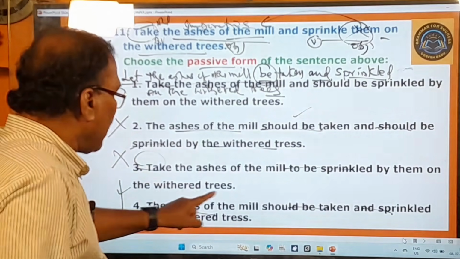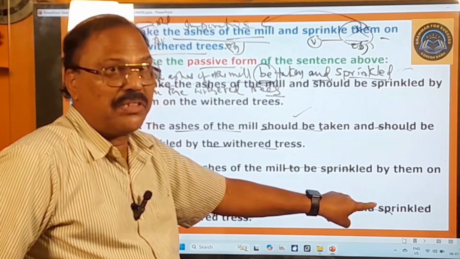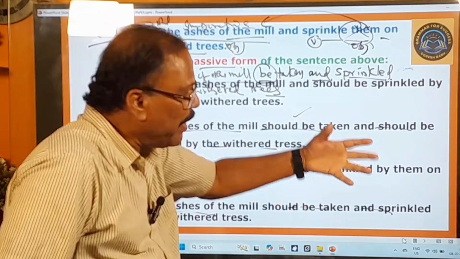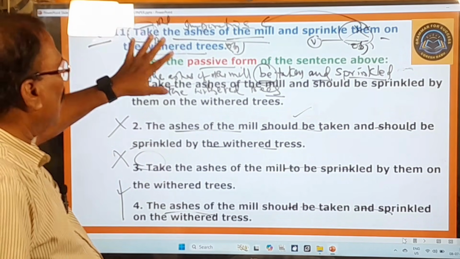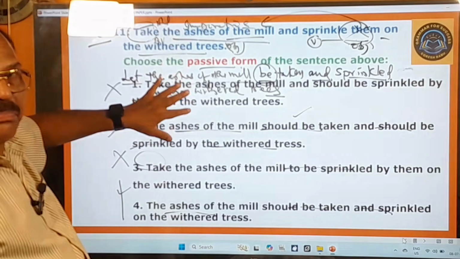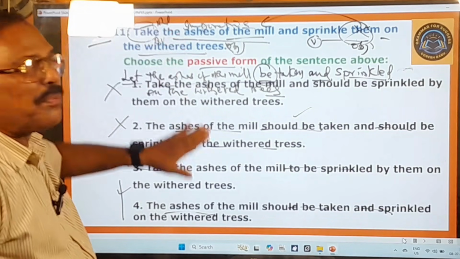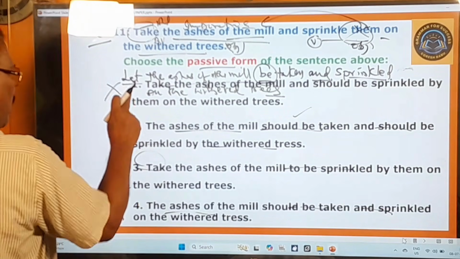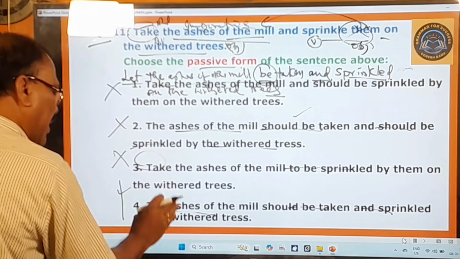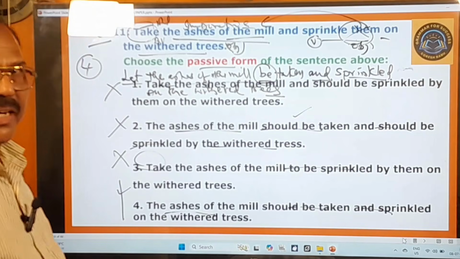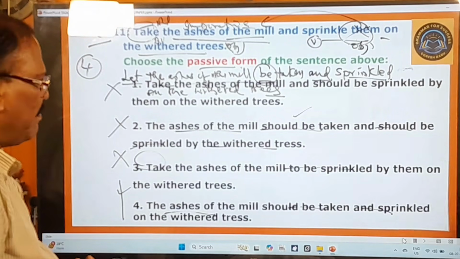Here you see, the ashes of the mill should be taken, passive voice. Should be sprinkled, need not repeat, but say should be taken and sprinkled, passive voice, on the withered tree. So here the examiner has not changed this sentence as it is into passive voice, but he has changed only the meaning of this sentence into passive voice. Therefore, first one, second one, third one are wrong. Only this fourth one looks to be the correct option. Fourth one is the only correct answer. Okay, and now let's move on to other questions.